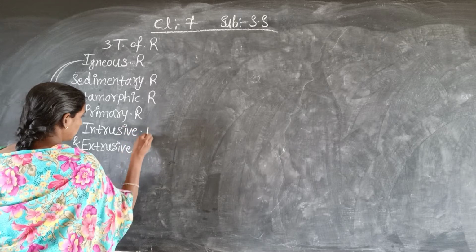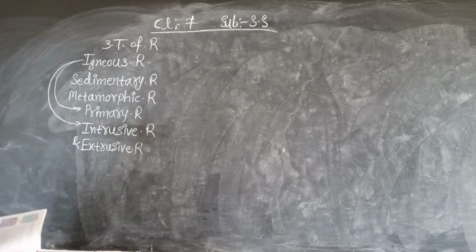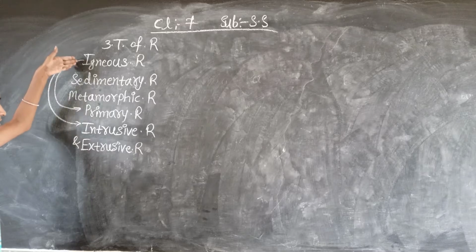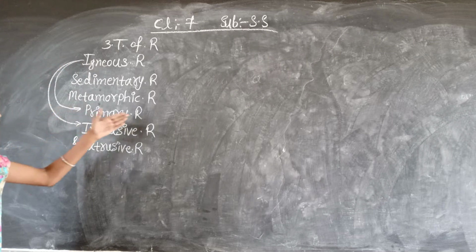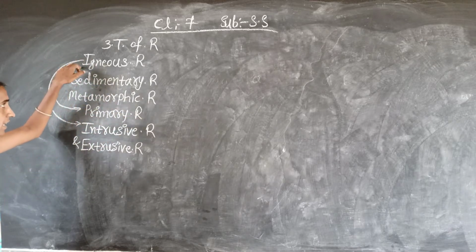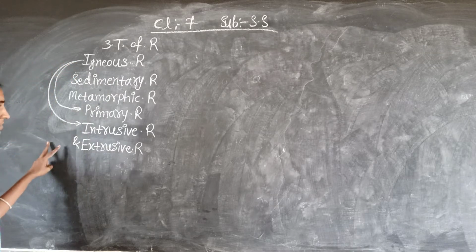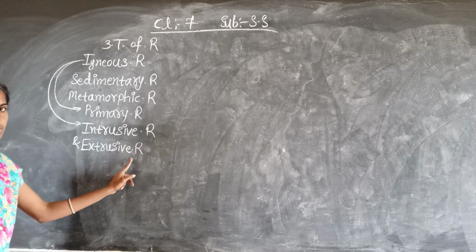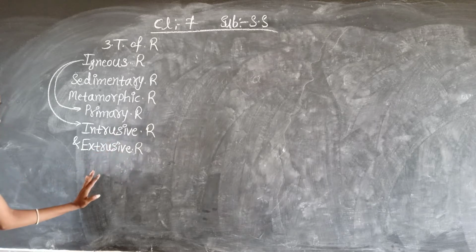Igneous rocks are also called primary rocks, and in igneous rocks there are two types, intrusive rocks and extrusive rocks. These two you have to remember.